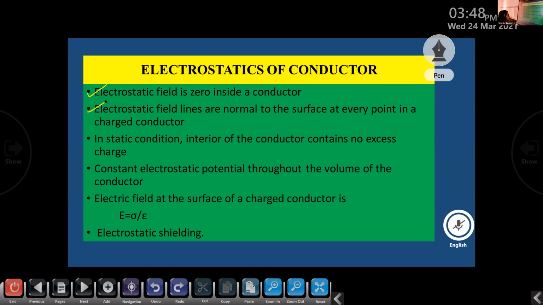So this is the third result of the electrostatics of conductor.